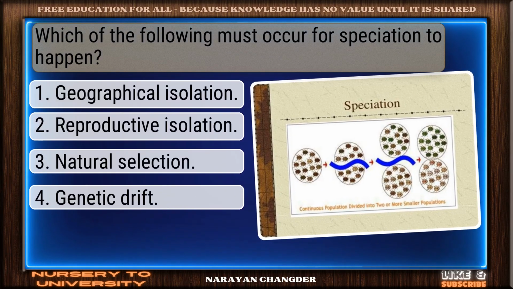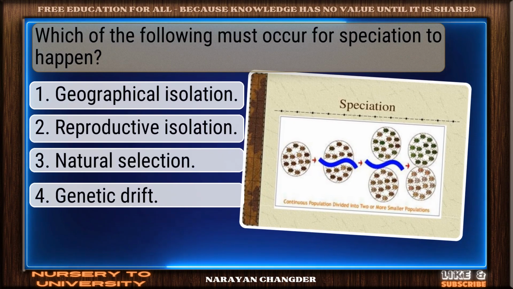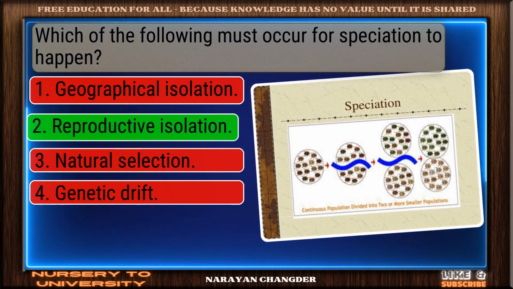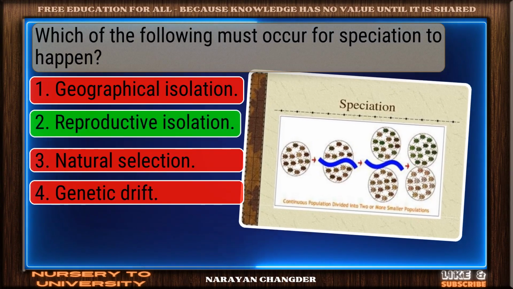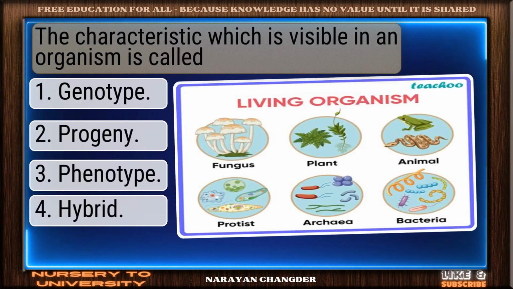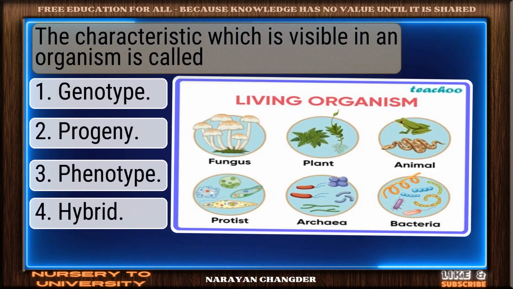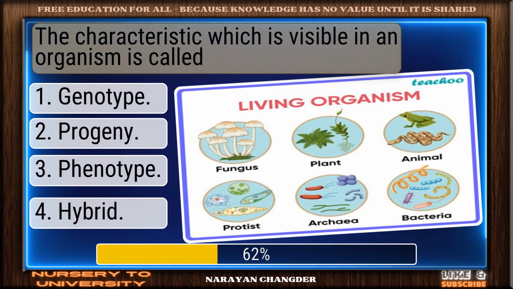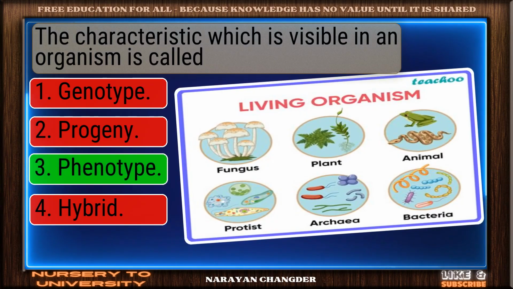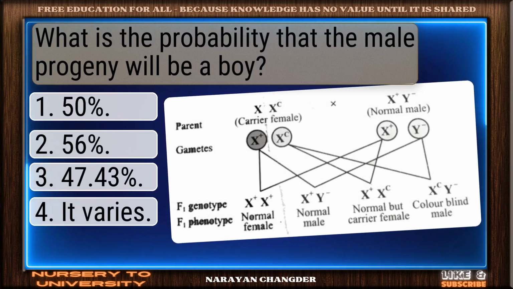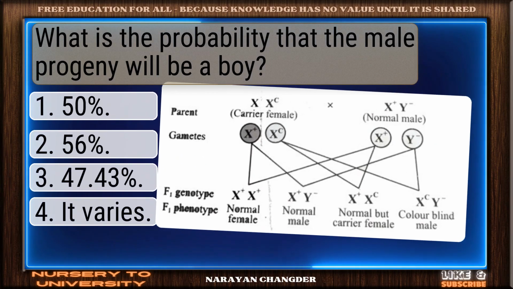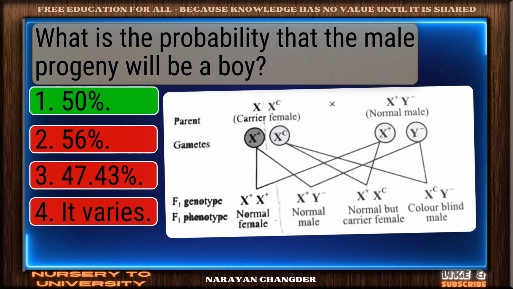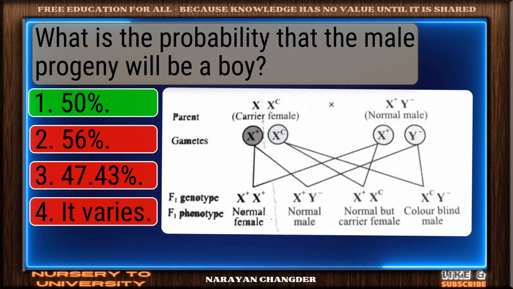Which of the following must occur for speciation to happen? Nicely done. Reproductive isolation is solid. The characteristic, which is visible in an organism, is called? Bravo. Phenotype is the answer. What is the probability that the male progeny will be a boy? Excellent choice. 50% is right.